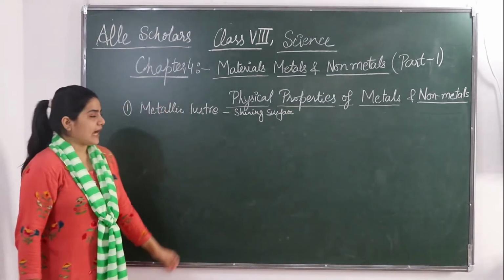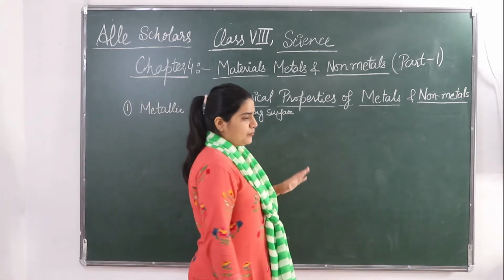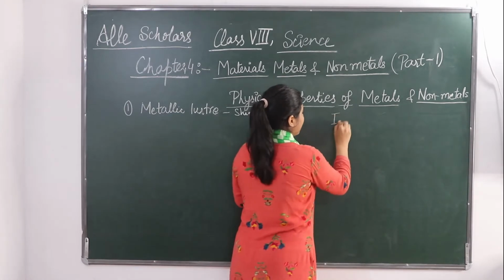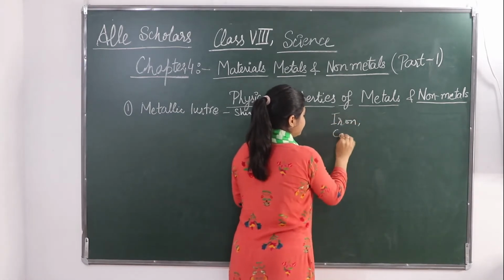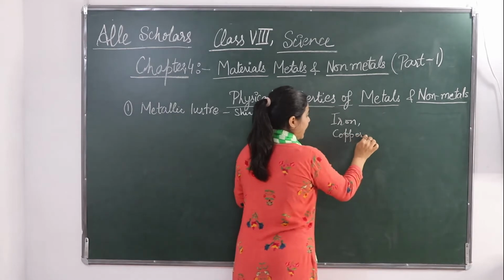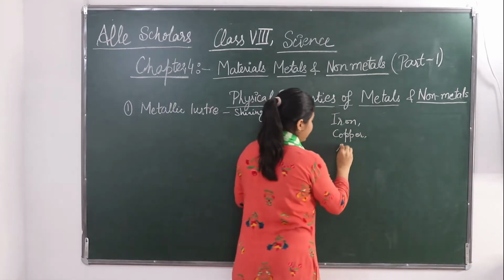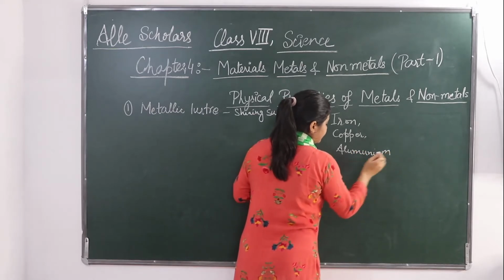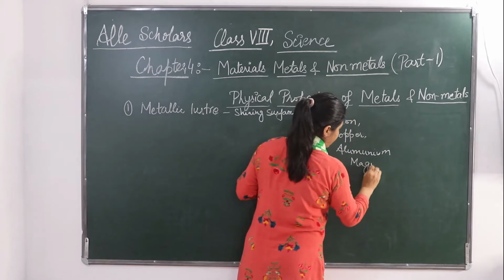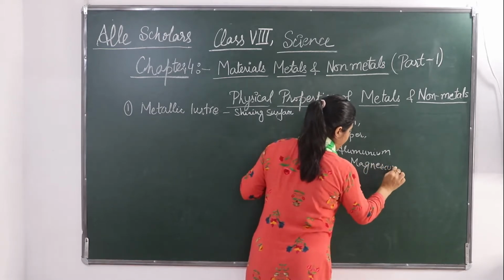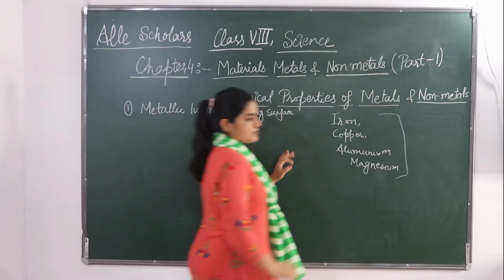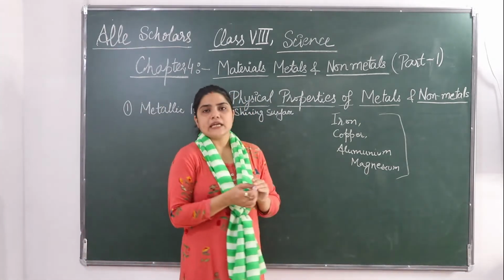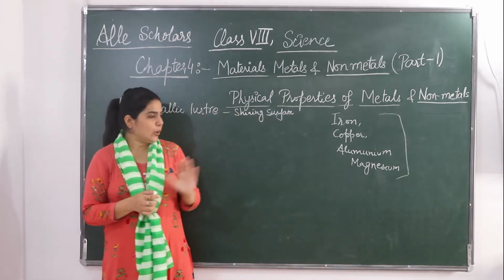So you can perform an activity in which you take samples of iron, copper, aluminum and magnesium. Now see their surface, how they appear, how they look.